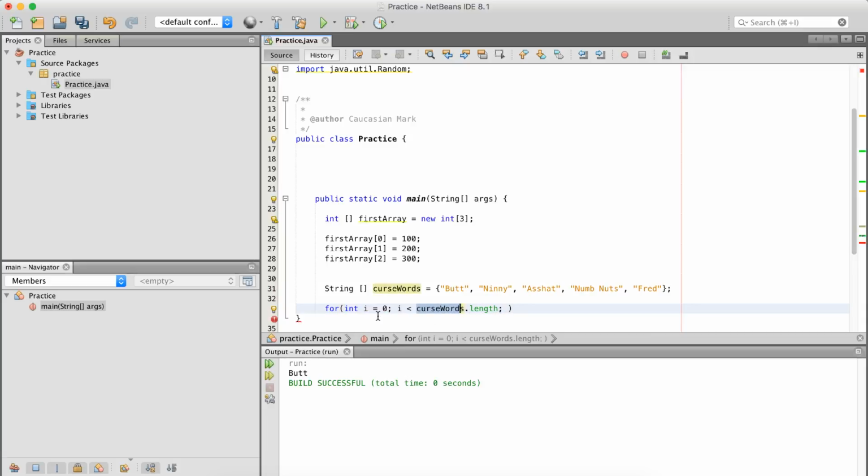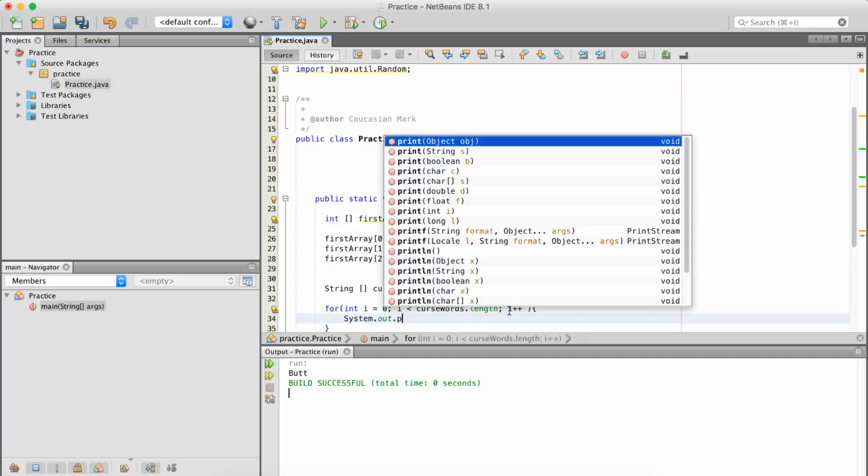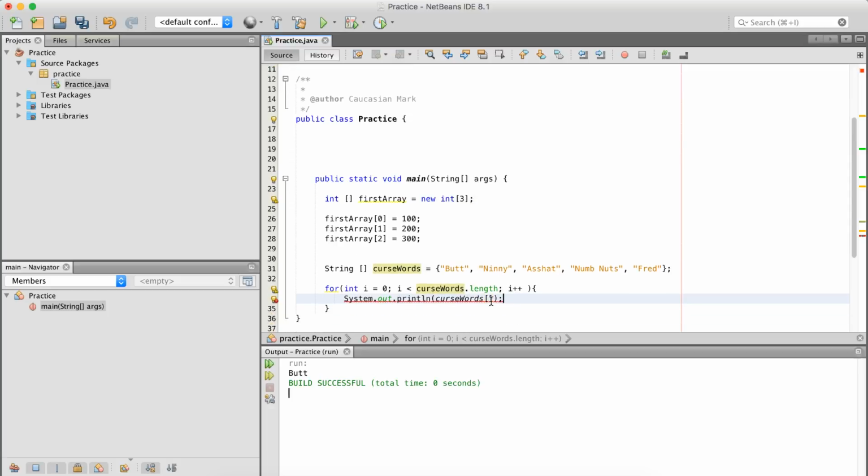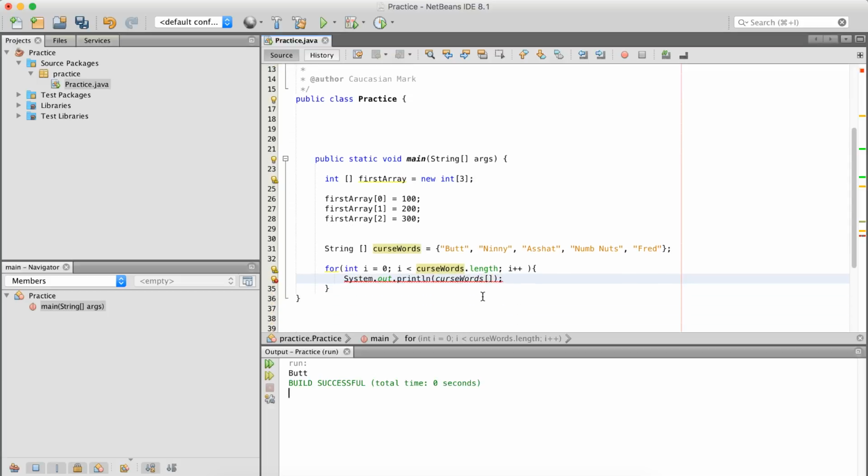We're saying, hey, we're comparing these two values right here, coming on in, incrementing it. And curse words. Now this is kind of the tricky part here. I know it's red, it's barking at me. Who cares? How do we access these right here? We want 0, 1, 2, 3, 4, 5, 8 billion, whatever the hell it may be.